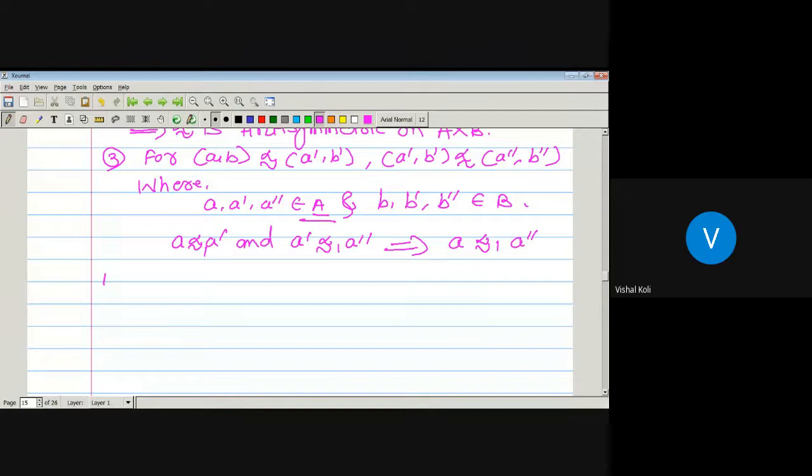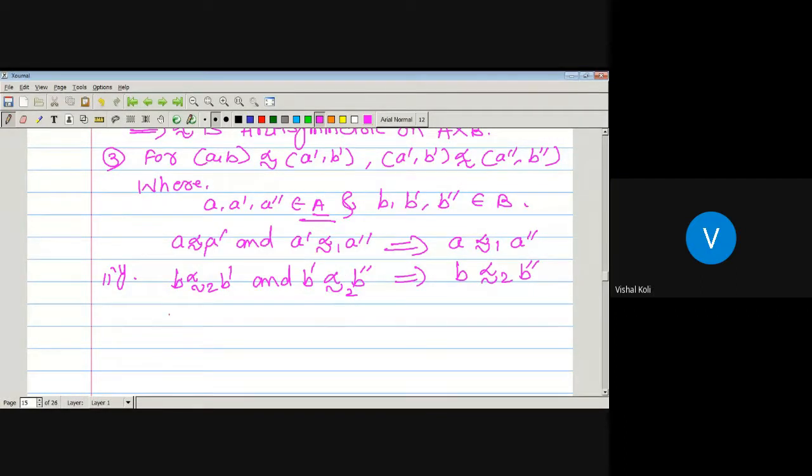Similarly, B is related to B dash and B dash is related to B double dash, which implies B must be related to B double dash, which is from the definition of poset. As A and B are posets, these conditions must hold.